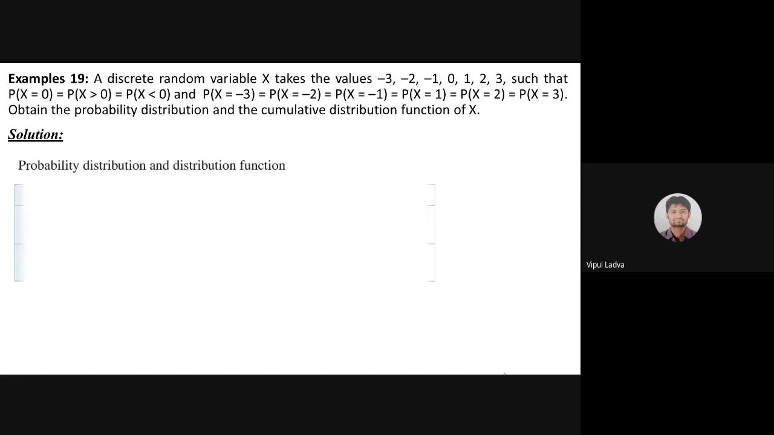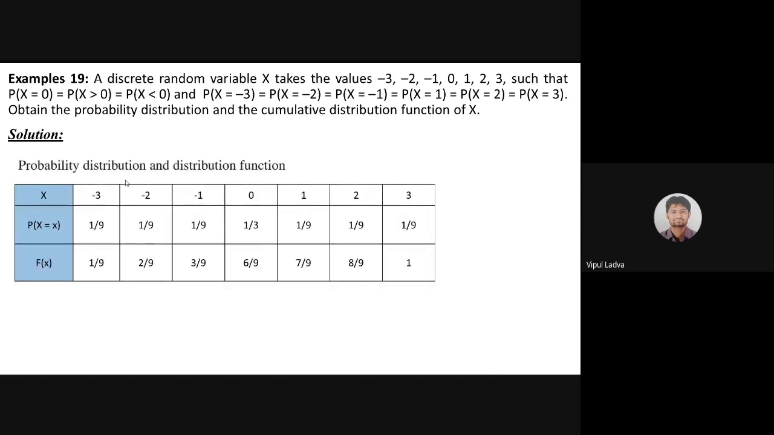So let's go for the probability distribution function. That will be our distribution function. Just observe the first two rows. This is my discrete random variable having values -3, -2, -1, 0, 1, 2, and 3. And we have found the probability of all of these. For x equals 0, its value is 1 by 3, and the rest of all the 6 values are the same: 1 by 9, 1 by 9, 1 by 9. Now, this is our probability. Sorry, this is our cumulative distribution function.